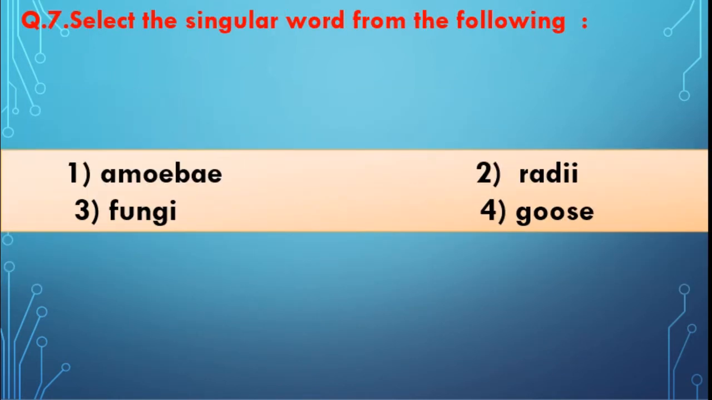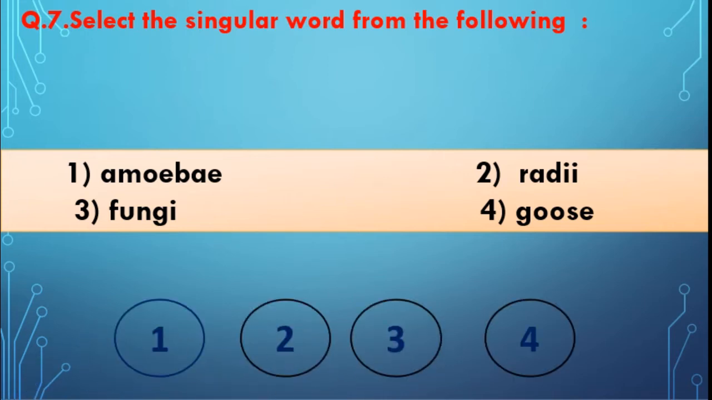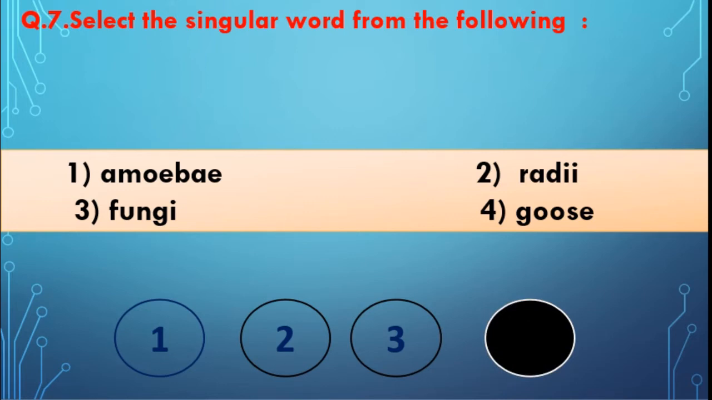Select the singular word from the following. Students, you know that singular means one and plural means many, isn't it? Here 4 options are given. That is amoeba, radii, fungi, goose. We have to select the proper one which is singular from these. Okay. Now, can you guess? Students, here 4th one is the answer, that is goose. Goose is singular and the plural is geese.